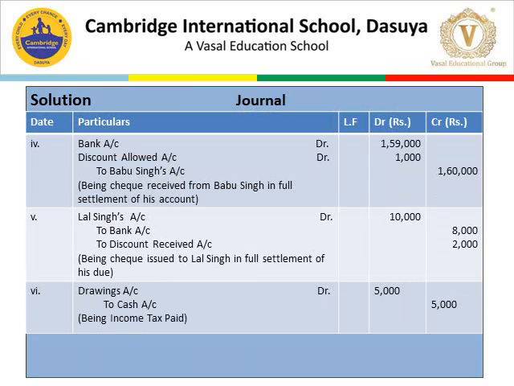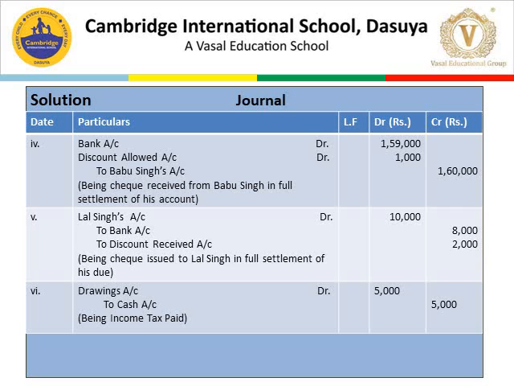Now transaction number 4. Received check for rupees 1,59,000 from Babu Singh in full settlement of his account. So the journal entry is bank account debit. We received a check, so check is written as bank. So bank is increasing, bank account debit with 1,59,000. Discount allowed is debited with 1,000 to Babu Singh's account, 1,60,000. Now we will see the rules. When bank is increasing, bank account is debit.